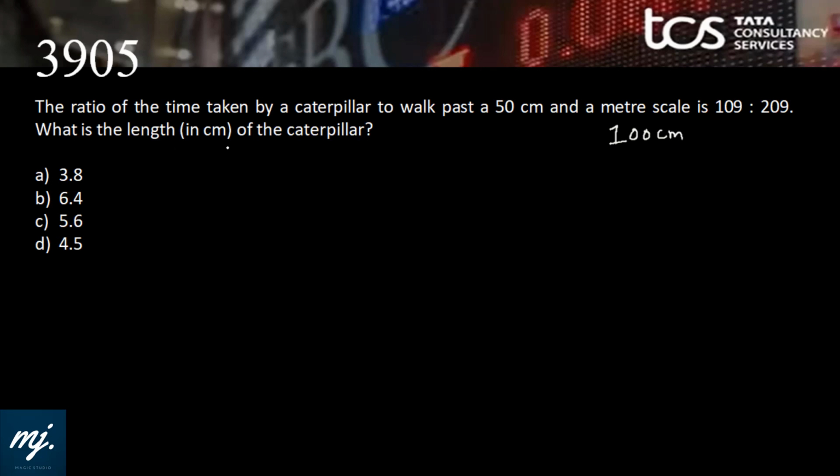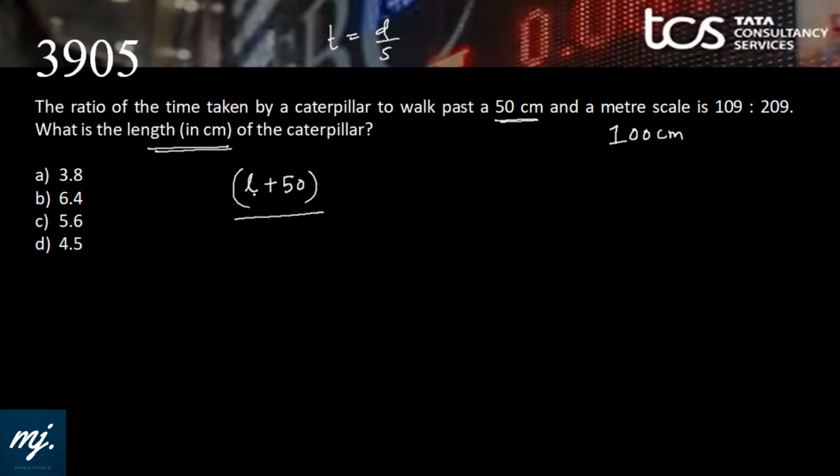Now you need to understand that the caterpillar also has some length. So when the caterpillar is passing through 50 centimeter, it is actually clearing the distance L plus 50 in some time. And what is the formula for time? Time is distance by speed.